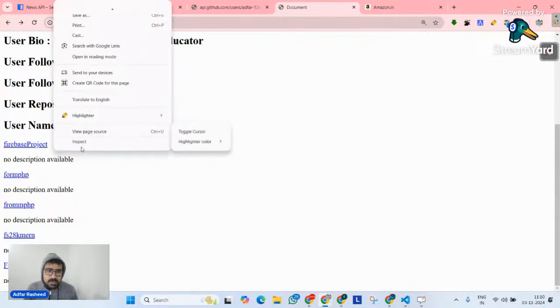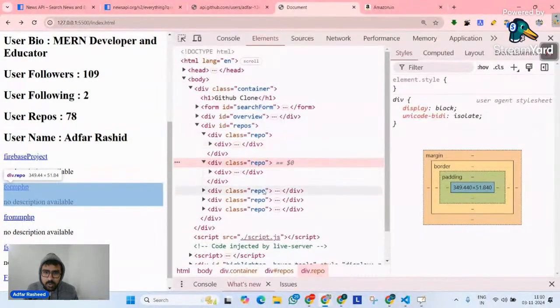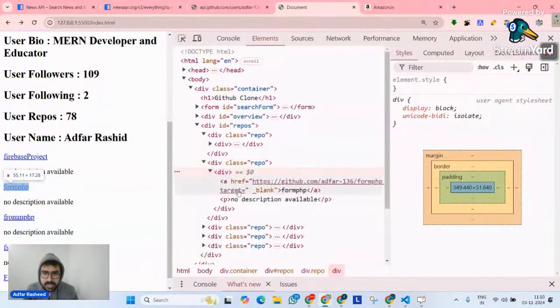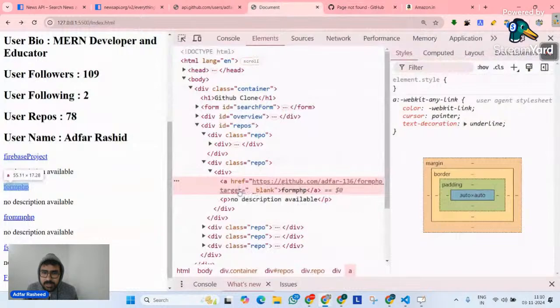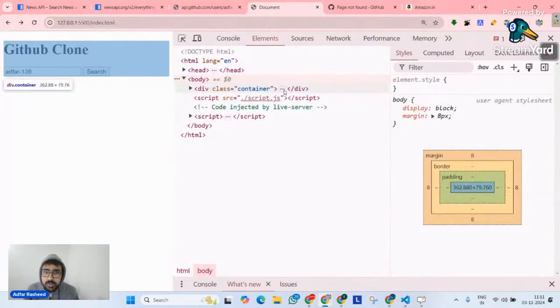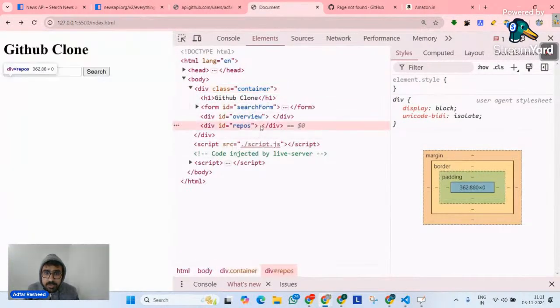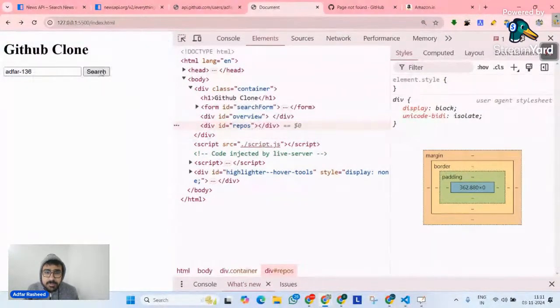So let me go here, inspect, and inside the inspect, I will go to this repo that I have, open this div, and for this target is blank. It opens up. So target is blank. Perfect. It is getting attached to it. So target is blank, but then unfortunately over here it's not working. So what is the issue? We are going to container. Let me open repositories that I have. Let's search this. So if I search it, there should be a user. So target is blank and somehow it's not affecting. It's not effective there.